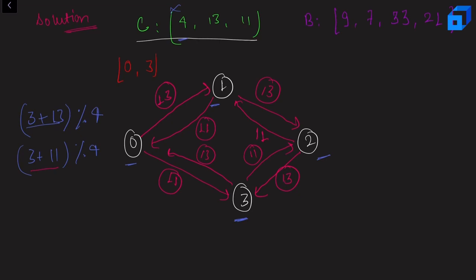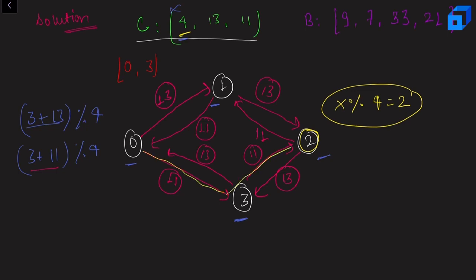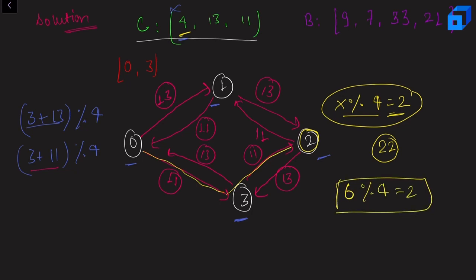After running Dijkstra's algorithm, the thing that we'll know is how much value I need in order to create x modulo 4 equal to 2. If I run Dijkstra's here, I'll get 11 and 11. I'll need a minimum of 22 in order to create x modulo 4 equal to 2. Let us say we are given 6, and 6 modulo 4 is 2, right? And in this graph we can clearly see that we can reach 2. But for reaching there, we need at least a minimum of 22, right? And we need to create 6, okay? So 6 is obviously less than 22. So that's why we cannot create 6 here, okay?